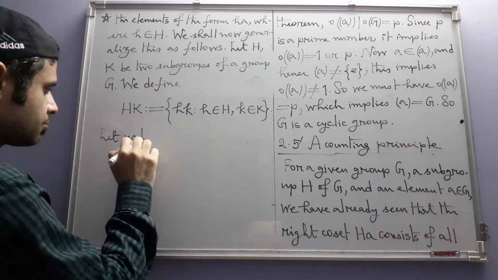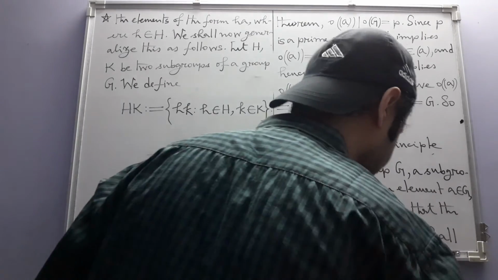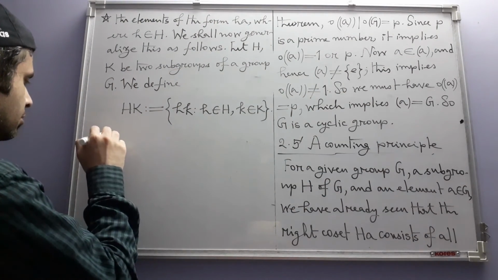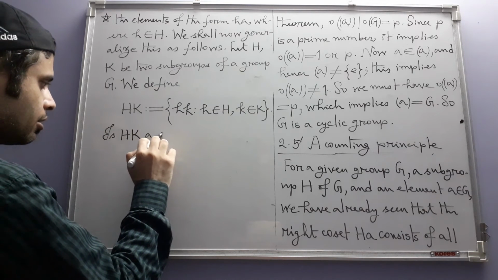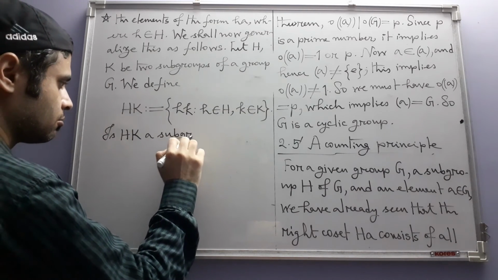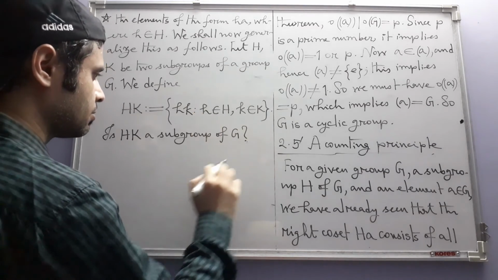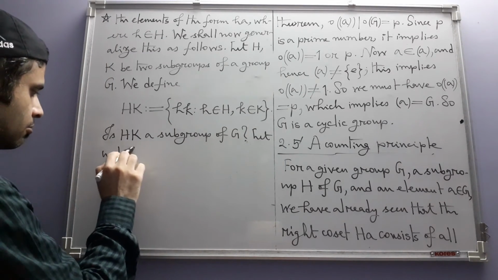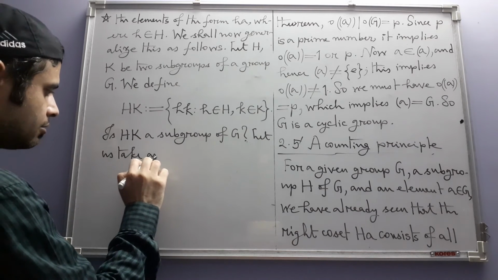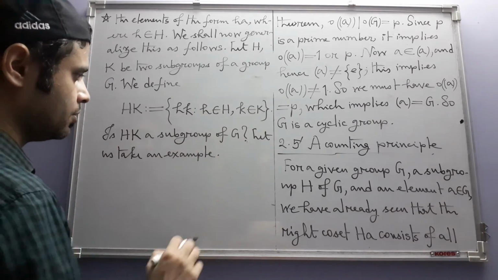Let me just pose the question here itself. Is HK a subgroup of G? Let us take an example.